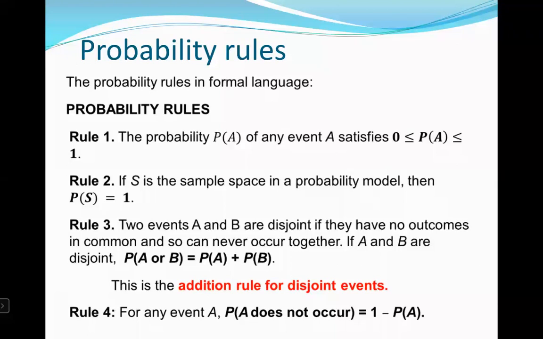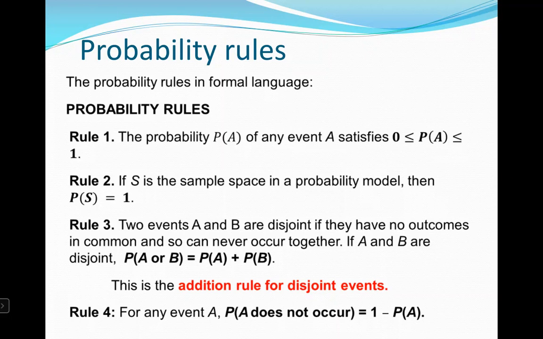Two events A and B are disjoint if they have no outcomes in common, so they can never occur together. For example, if a card is red and a card is black, a card can't be both red and black, so that would be disjoint.